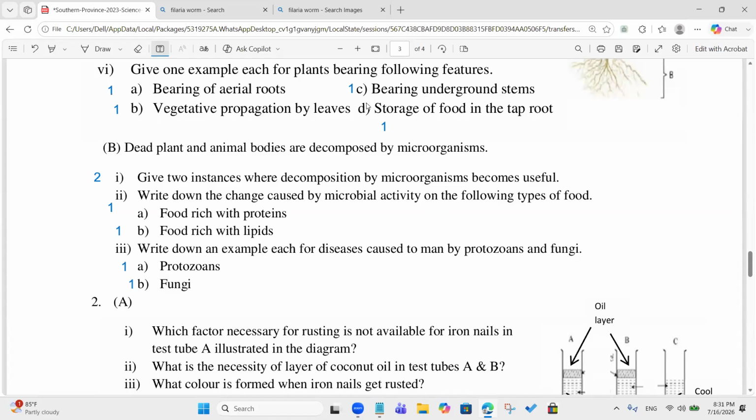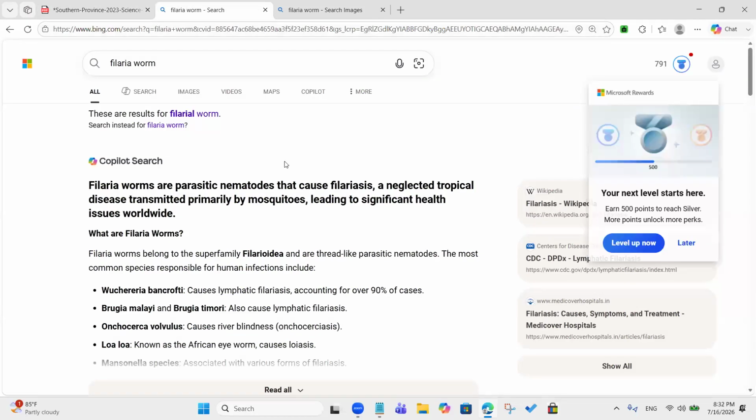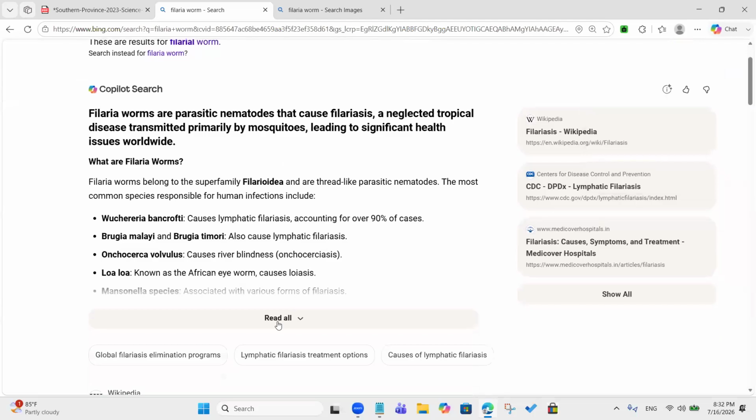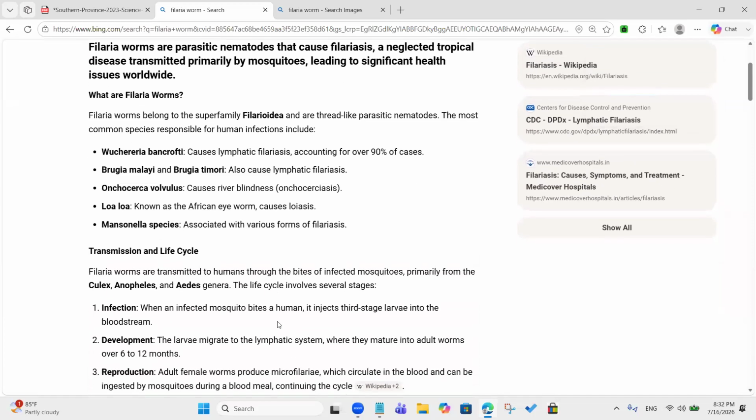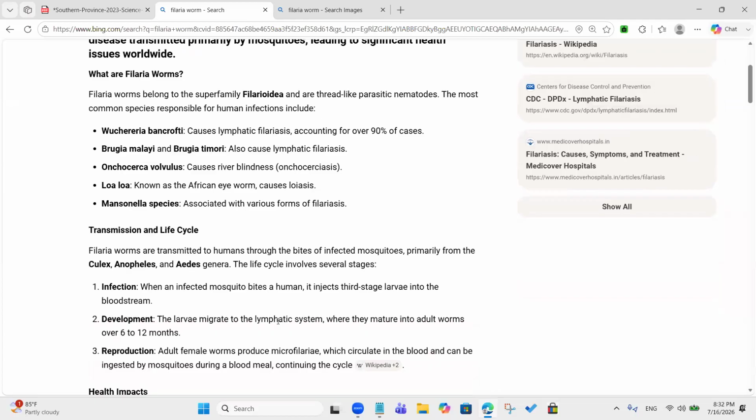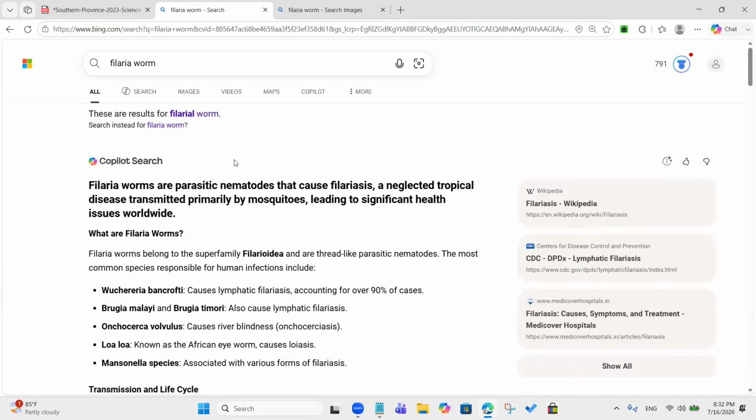The worm that caused this is called the filaria worm, right? Ringworm is another disease. It's a parasitic nematode that causes filariasis. You can find its name here. There is so much information about them.